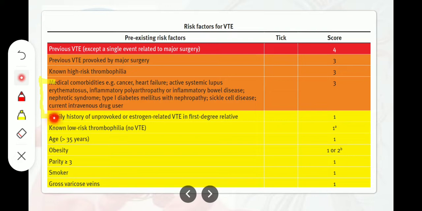Now, family history of unprovoked or estrogen-related VTE in a first degree relative, score 1. Low risk thrombophilia, score 1. Age more than 35, score 1. Obesity, score 1 or 2. Parity more than 3, score 1. Smoker, score 1. Gross varicose vein, score 1.